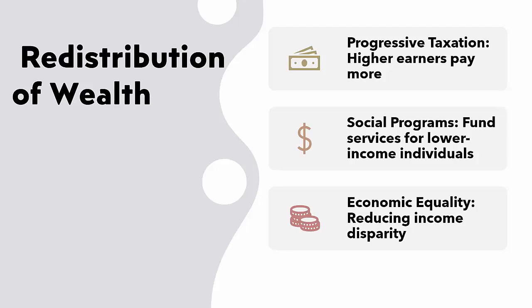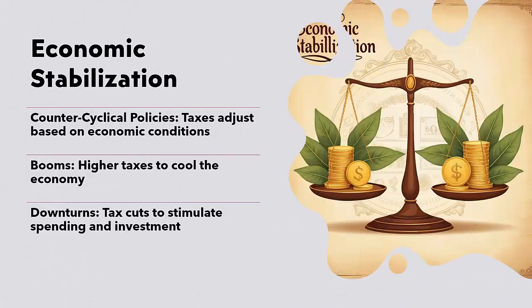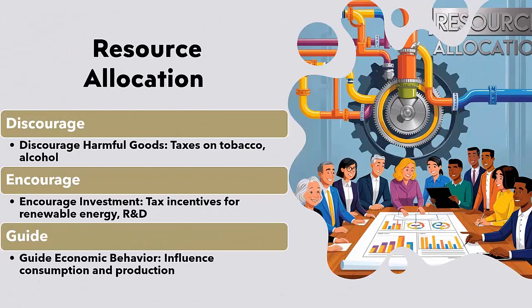3. Economic stabilization. Governments use taxes as a tool for economic stabilization. During periods of economic boom, higher taxes can help cool down an overheated economy by reducing disposable income and thus slowing down consumer spending. Conversely, during economic downturns, tax cuts can stimulate spending and investment by increasing disposable income.